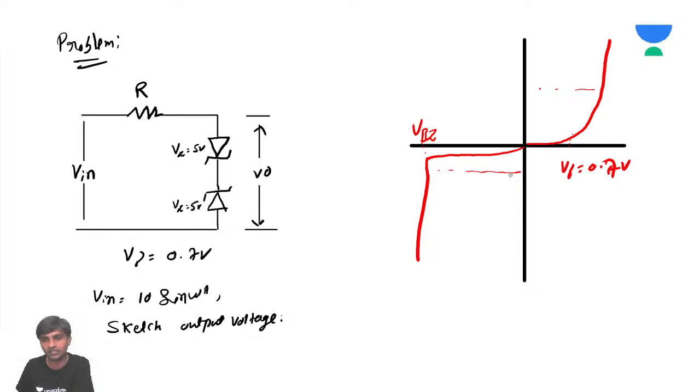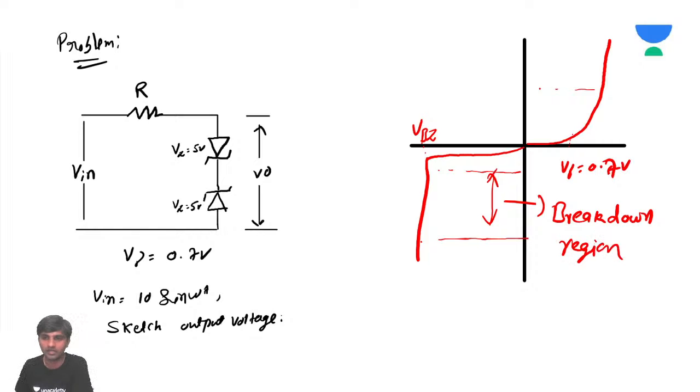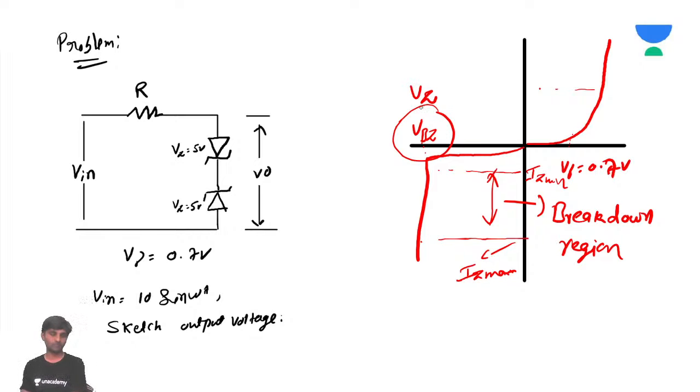You can see here, this is the breakdown region. In the breakdown region, what happens, sir? Irrespective of the current, you will have some IZ minimum and IZ maximum. Just for my sake, I'm writing IZ minimum and IZ maximum. But this voltage is some breakdown voltage VZ.